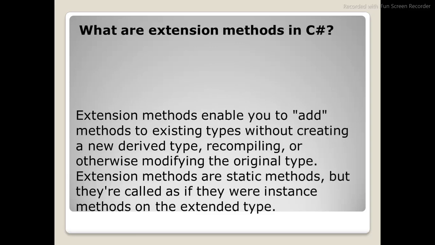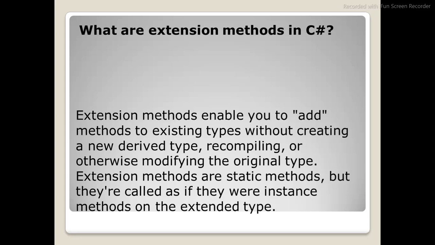We'll get into the next thing: what are extension methods in C Sharp. Extension methods are simple. These methods enable you to add methods to existing types without creating a new derived type. You don't have to recompile it, or modify the original type.